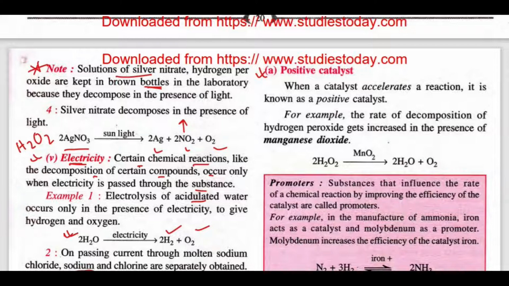When a catalyst accelerates a reaction, it is known as a positive catalyst. For example, the rate of decomposition of hydrogen peroxide gets increased in the presence of manganese dioxide, giving water and oxygen.